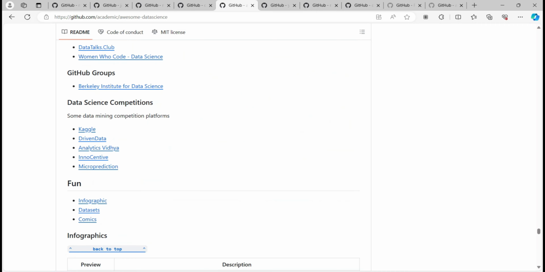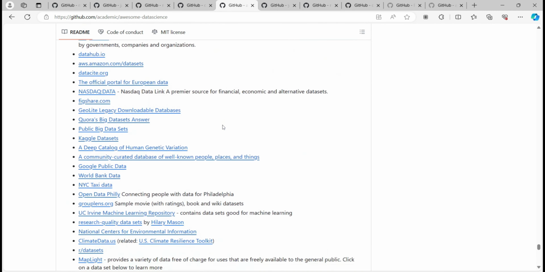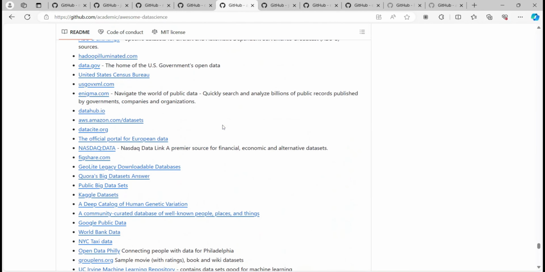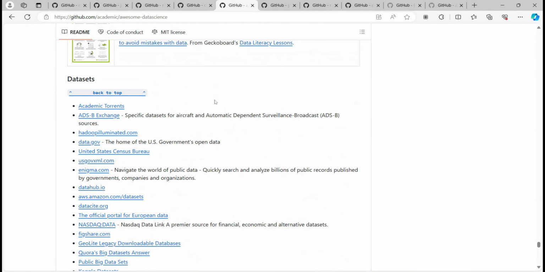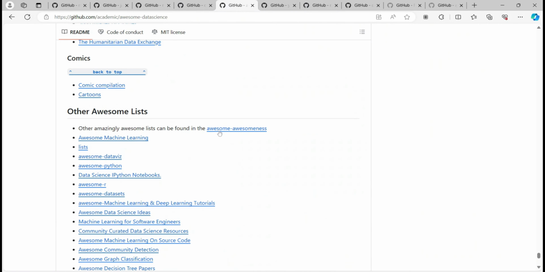Telegram channels and other fun stuff are there also. Datasets, if you need to work on projects related to data science, right? You need datasets, and for that they have listed where you can find datasets. Awesome lists.